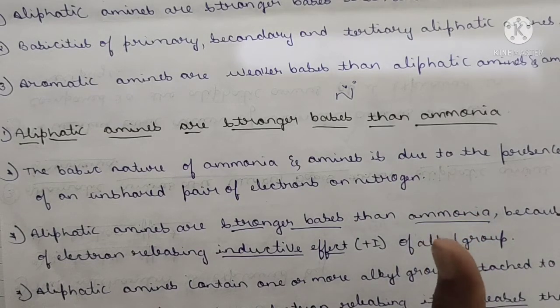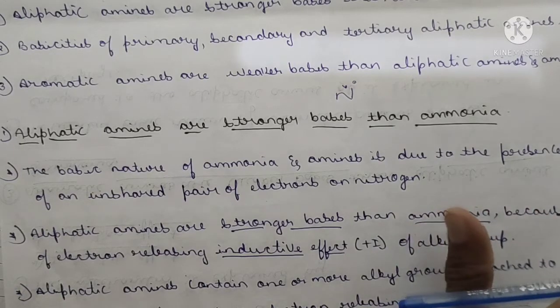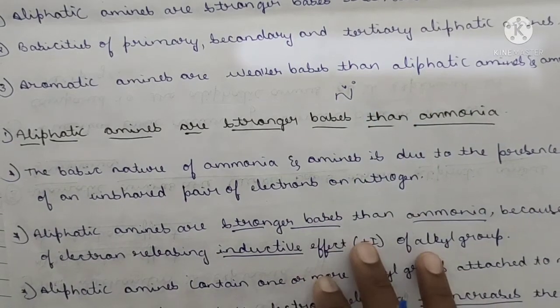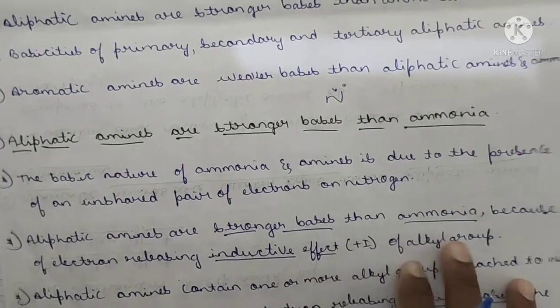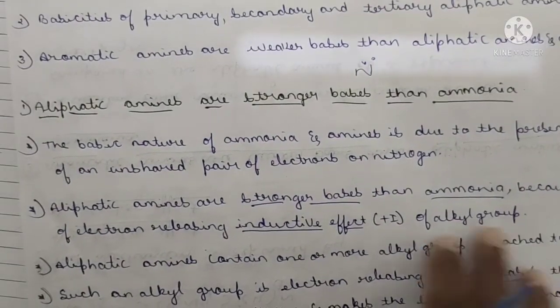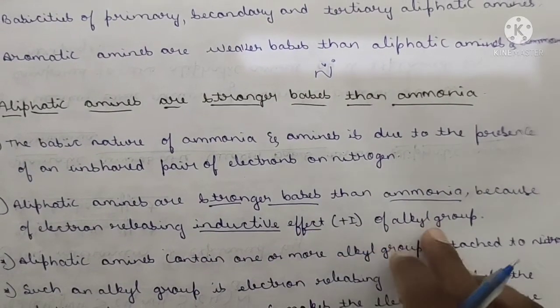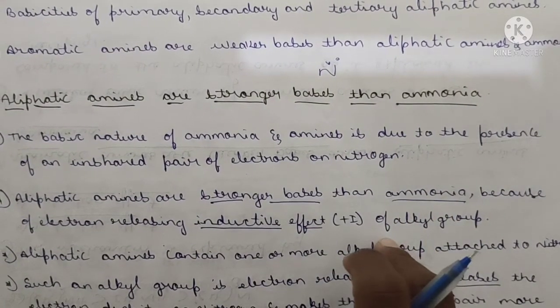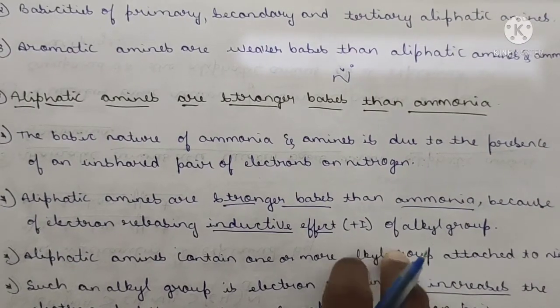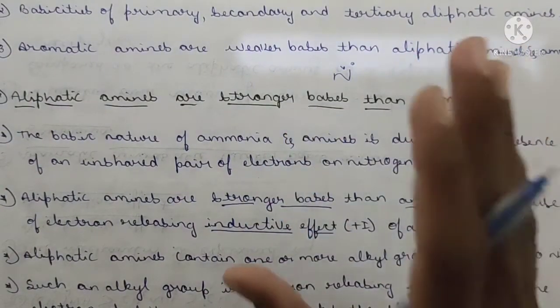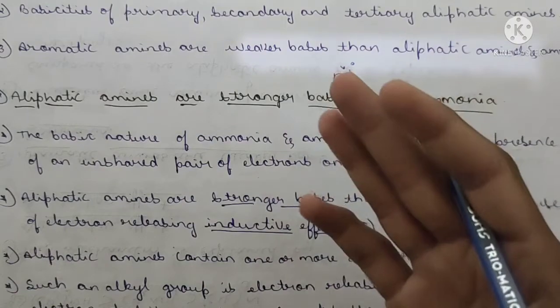Because of the presence of a lone pair of electrons, one lone pair of electrons on top of the nitrogen. You remember this much. Then aliphatic amines are stronger bases than ammonia. Why? Because of the electron releasing inductive effect of the alkyl group. Yes, this is very important. Why are aliphatic amines stronger than normal ammonia? Due to the inductive effect.